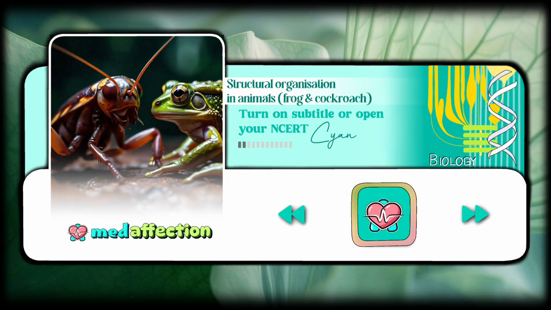Structural organization in animals. In the preceding chapters you came across a large variety of organisms, both unicellular and multicellular, of the animal kingdom. In unicellular organisms, all functions like digestion, respiration and reproduction are performed by a single cell.